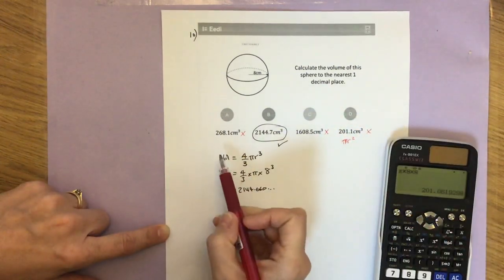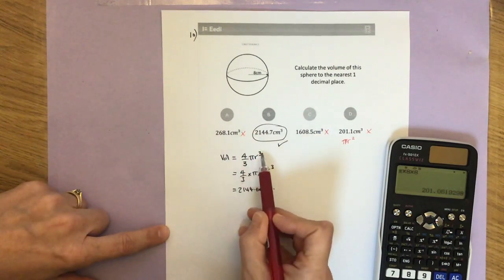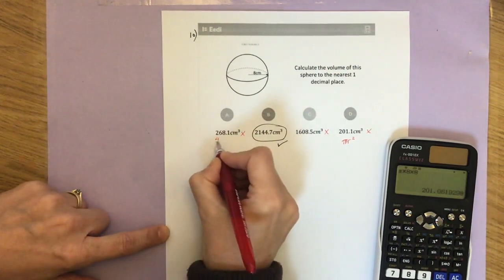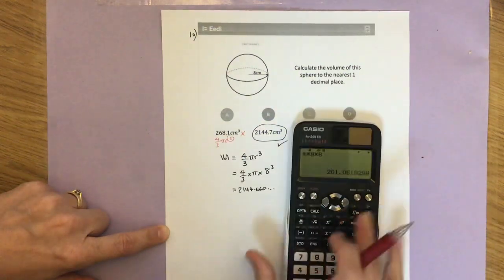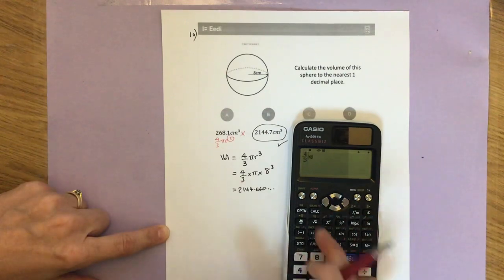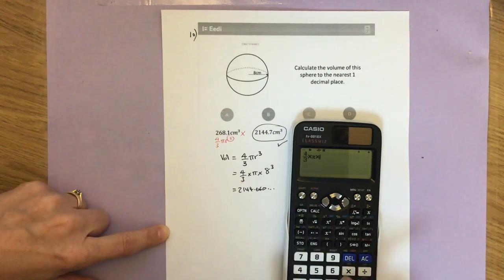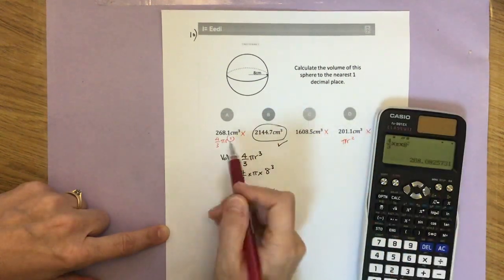Okay, and this other one, part A here, this is just doing the formula wrong, and this is 4/3 pi r squared. So again, if I just type that in to show you, that's 4/3 times pi times the radius 8 squared, and that's our 268.08, etc.